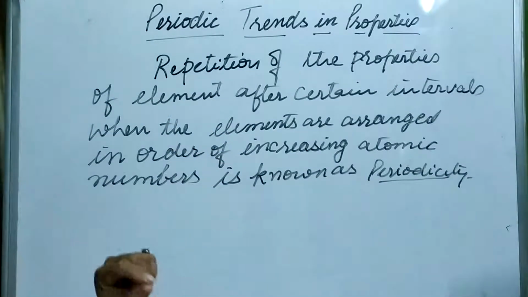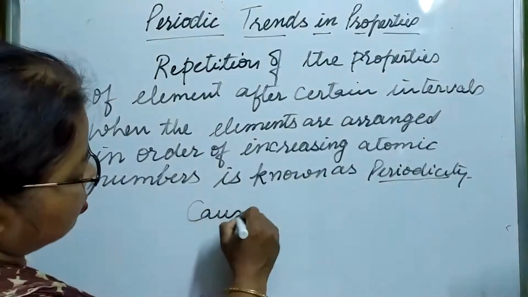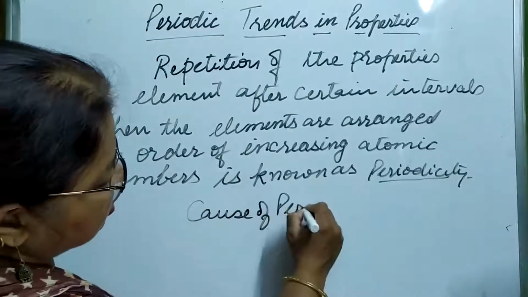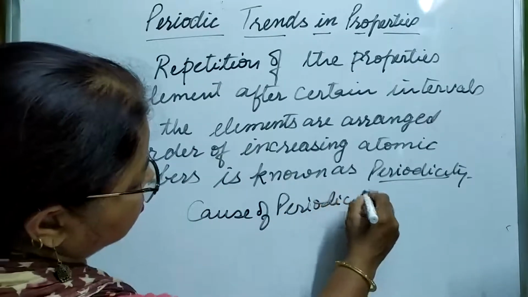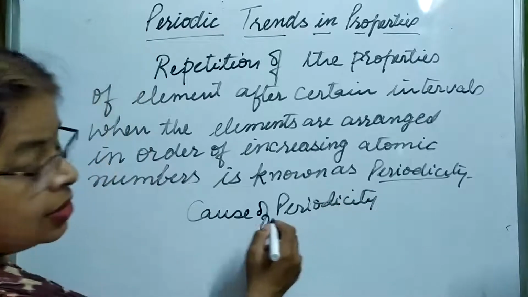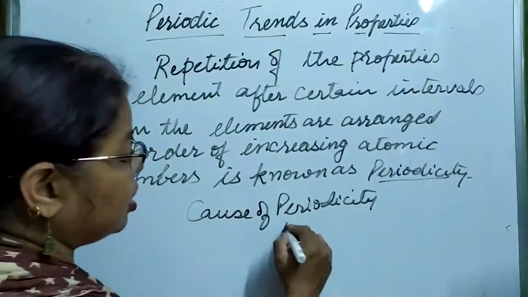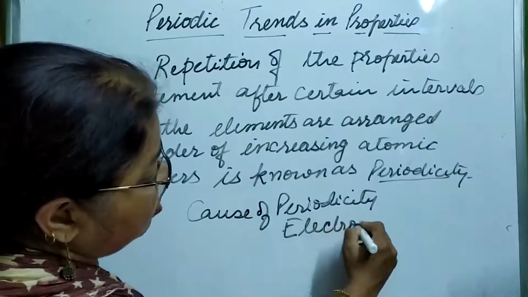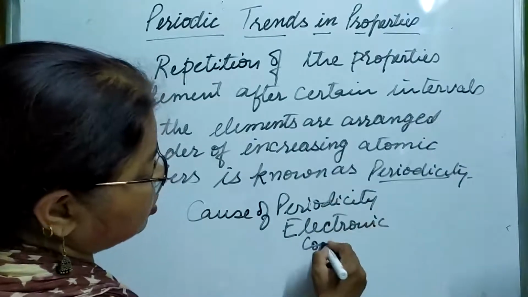Now what is the cause of periodicity? We have discussed earlier in previous classes also. The cause of periodicity is its electronic configuration. And what do you mean by electronic configuration?